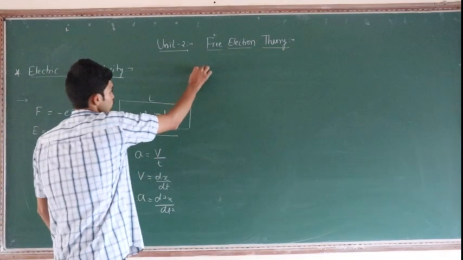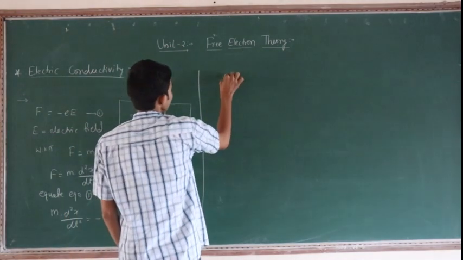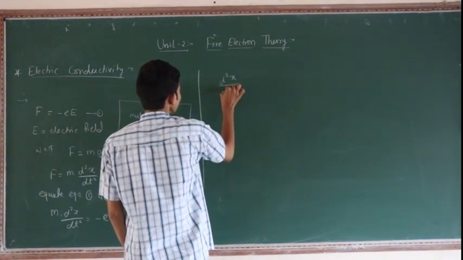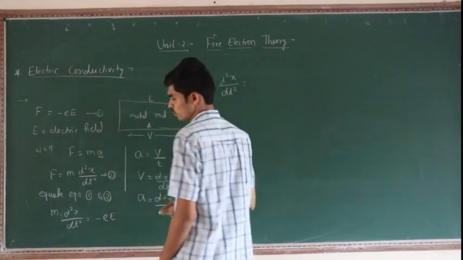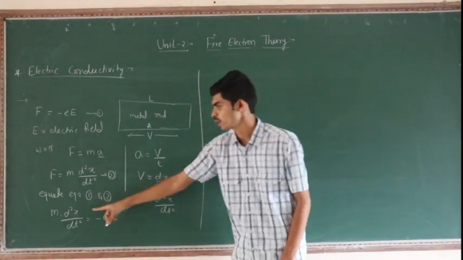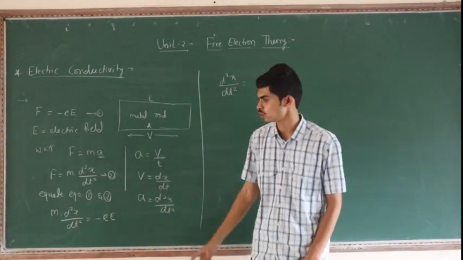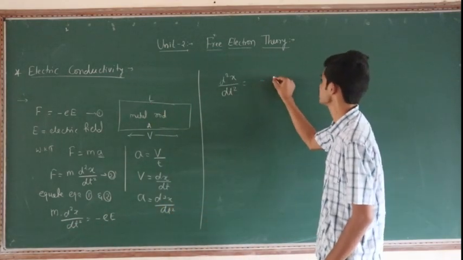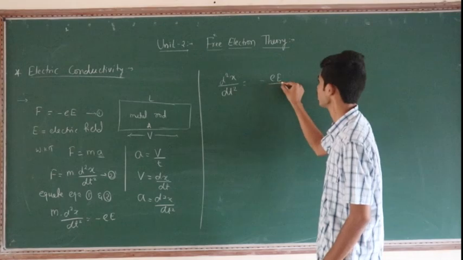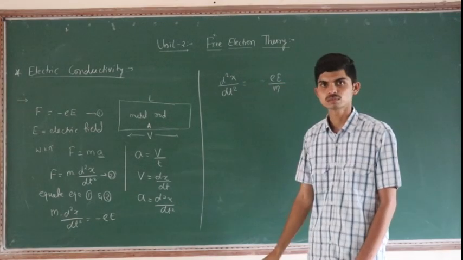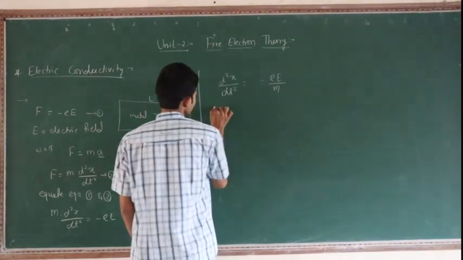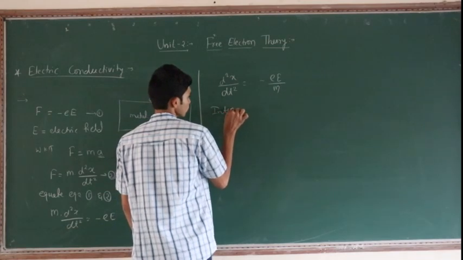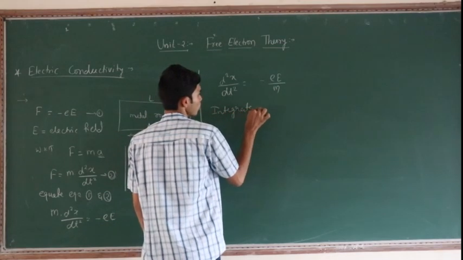Next, d square x divided by dt square is equal to, this m will come to this side, at that time we will get minus eE divided by m. Integrate the above equation.